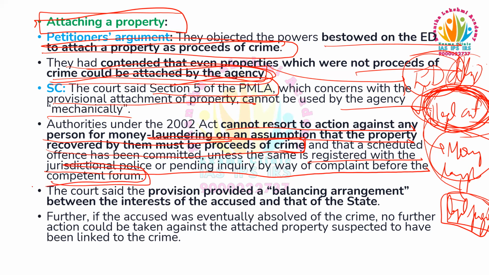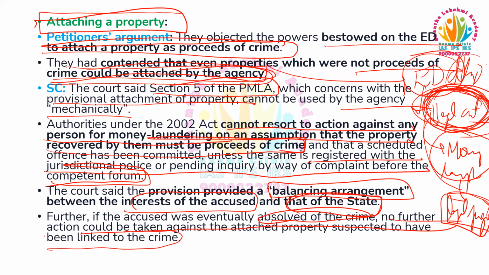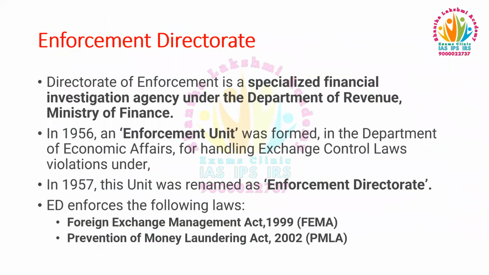The court said that the provision provided a balancing arrangement between the interest of the accused and that of the state. Further, if the accused was eventually absolved of the crime, no further action could be taken against the attached property suspected to have been linked to the crime. So this is regarding the petitioner's argument and the response of the Supreme Court regarding the attachment of property by the Enforcement Directorate.